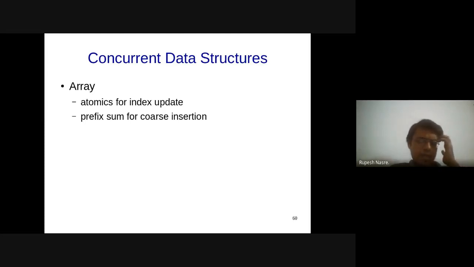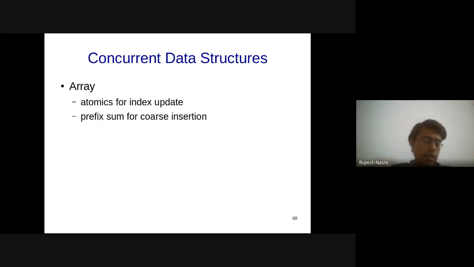The reason being that GPUs are well suited for array-like structures, and concurrent data structures like linked lists become a little bit of a hassle. It's not nicely parallel. It has a sequential bottleneck for traversal, etc. Nevertheless, I do cover this topic because I find it very interesting, and I hope students will also find it interesting.